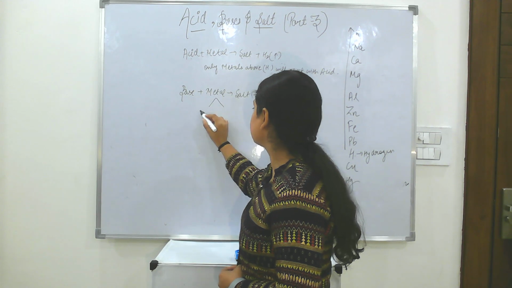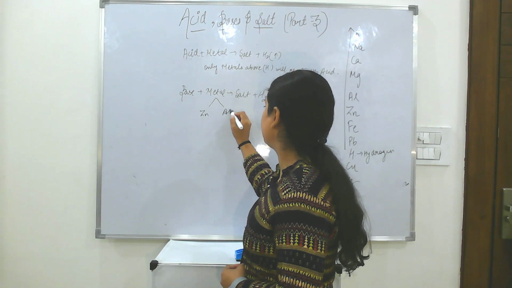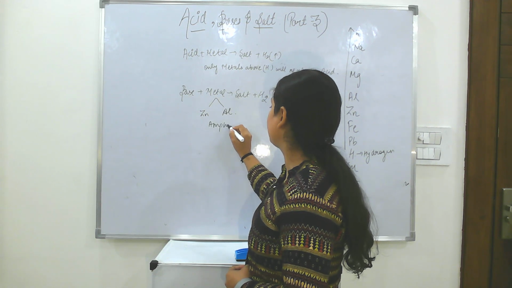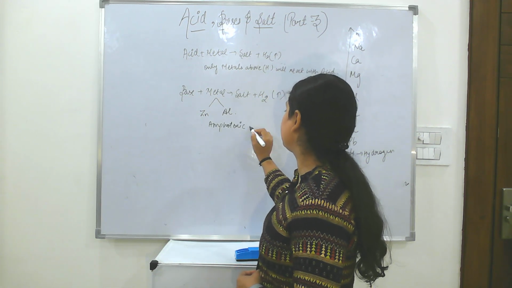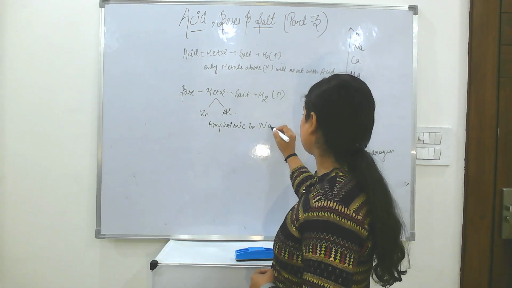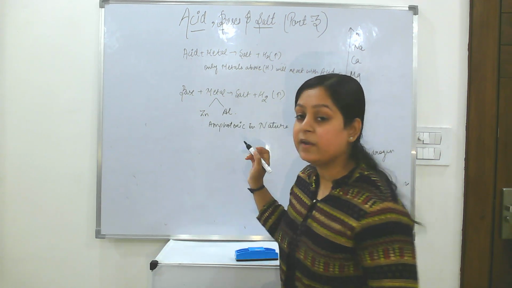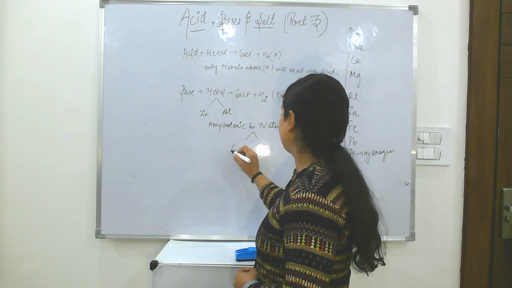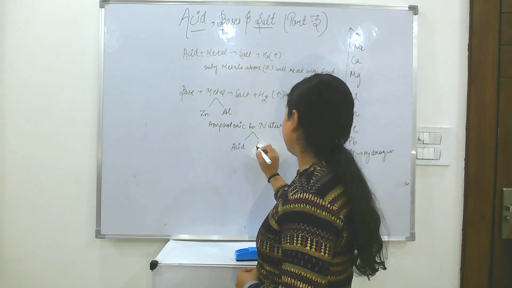And these metals are zinc and aluminium. These are amphoteric metals. That means they can react with both acid and base.